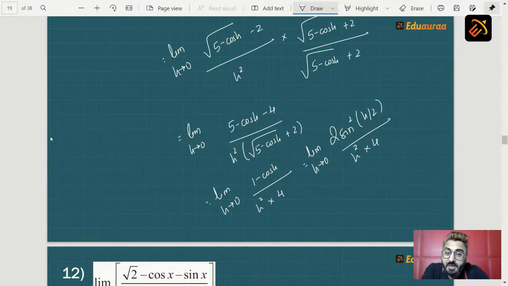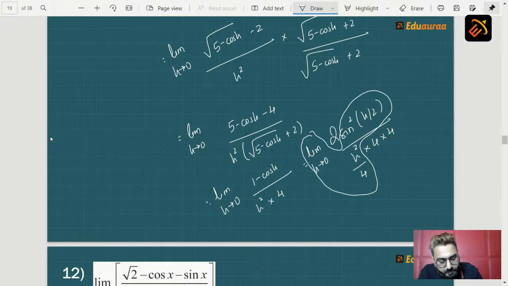So multiply and divide by 4. So when we multiply and divide by 4 and after that when we apply limits here, this whole part will become 1 and we are left with what? 2 upon 16, which is nothing but 1 by 8. And this is how we solve our sum.